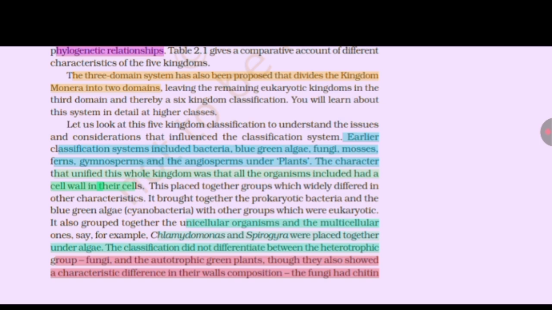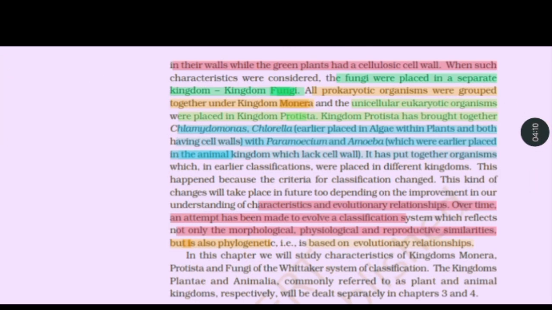For example, Chlamydomonas and Spirogyra were placed together under algae. The classification did not differentiate between the heterotrophic group fungi and the autotrophic green plants, though they also showed a characteristic difference in their wall composition. The fungi had chitin in their walls, while the green plants had a cellulosic cell wall. When such characteristics were considered, the fungi were placed in a separate kingdom, kingdom Fungi. All prokaryotic organisms were grouped together under kingdom Monera, and the unicellular eukaryotic organisms were placed in kingdom Protista.